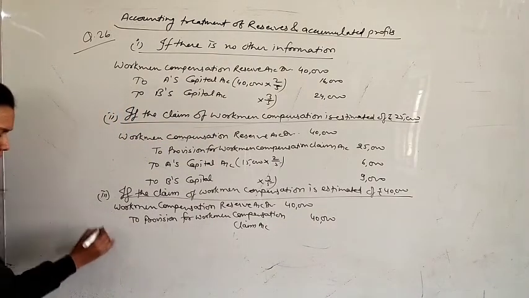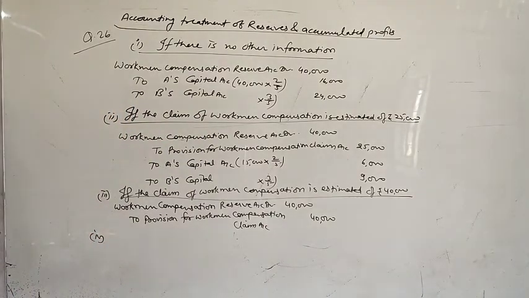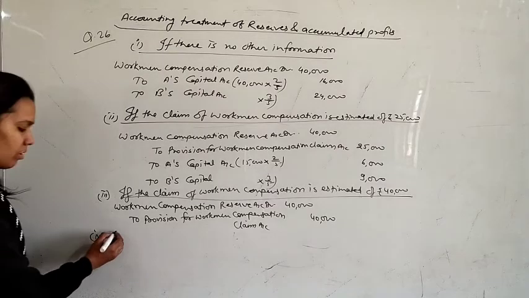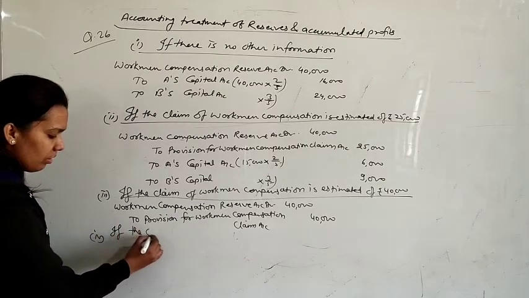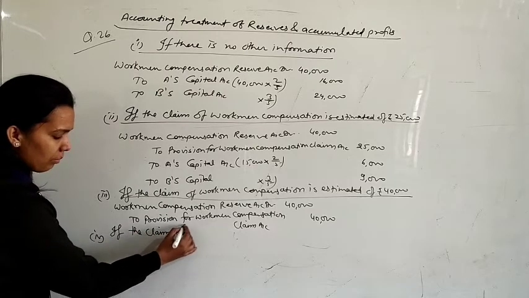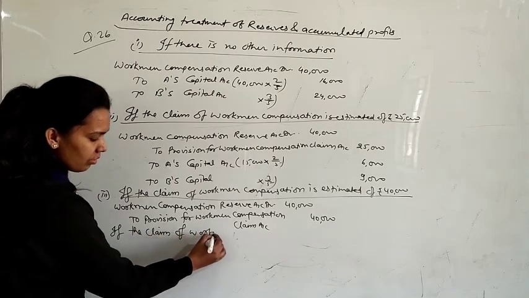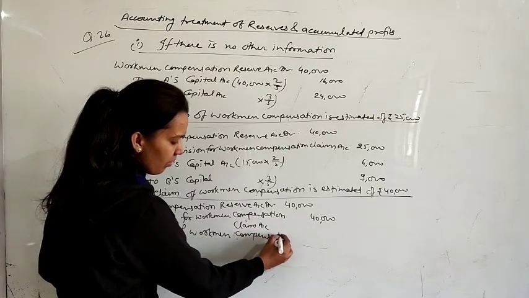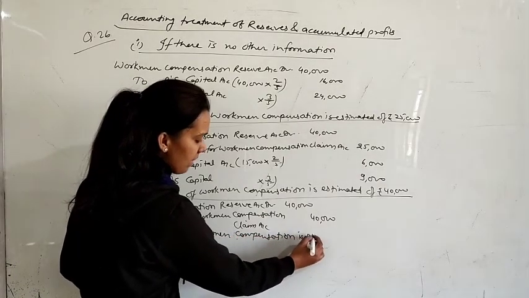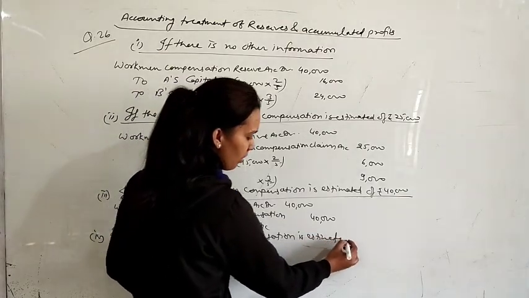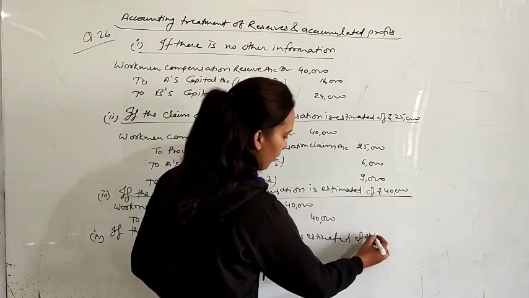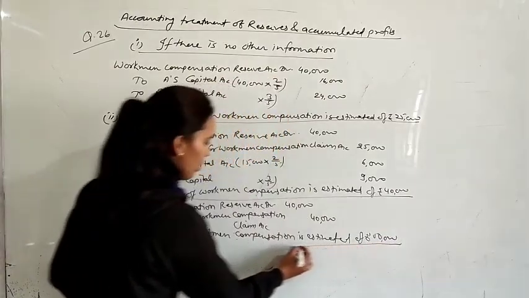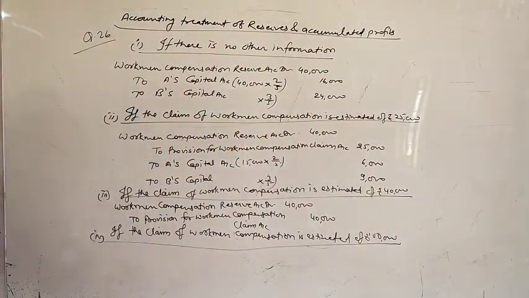Condition fourth, if a claim on account of workman compensation is estimated as rupees 50,000. The claim of workman compensation is estimated at rupees 50,000. So what will be there in this condition?